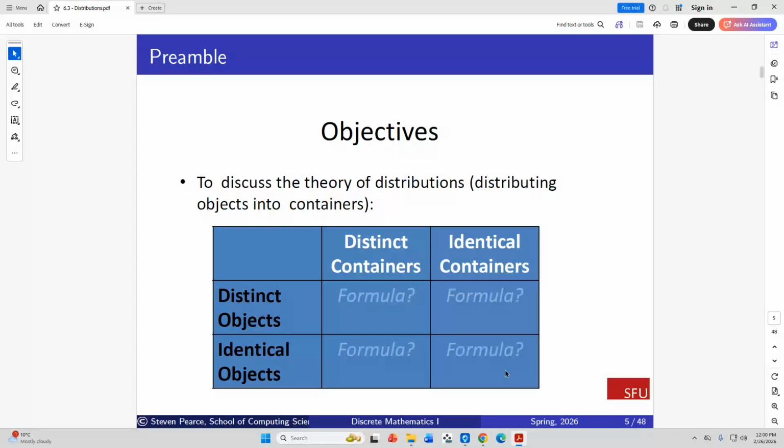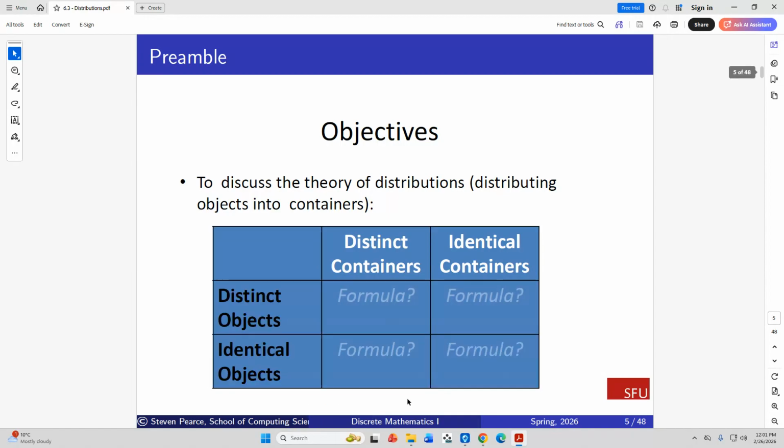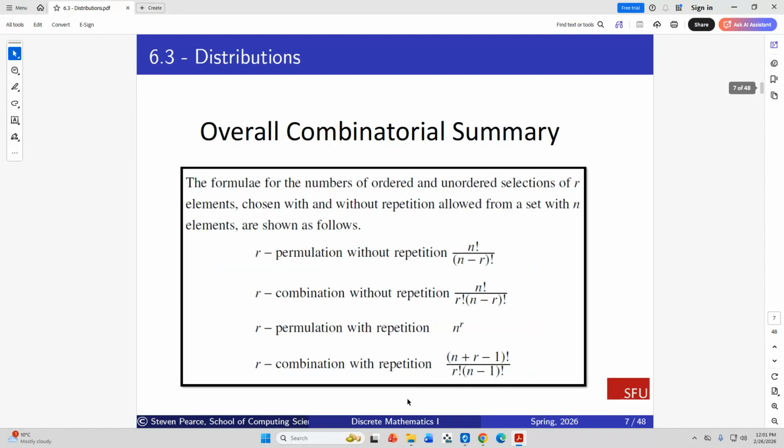Now, it turns out we can't do all these. Some of these, at least one, is too advanced for this course, and it's actually for a much more advanced discrete math course than this one. So, it says also with constraints. Okay, with constraints, that's what it says at the very bottom there.